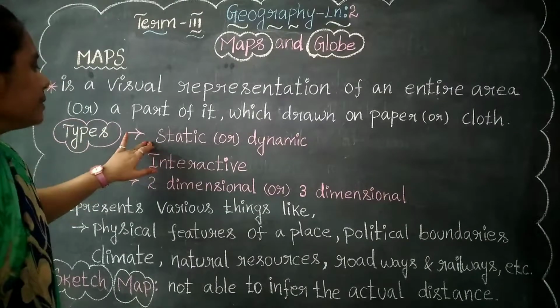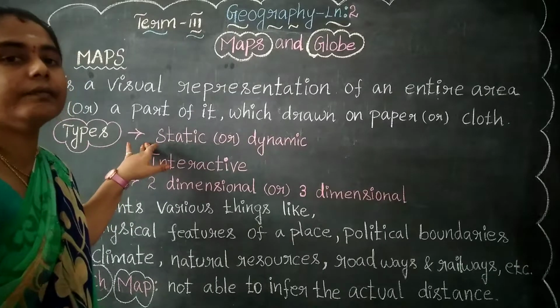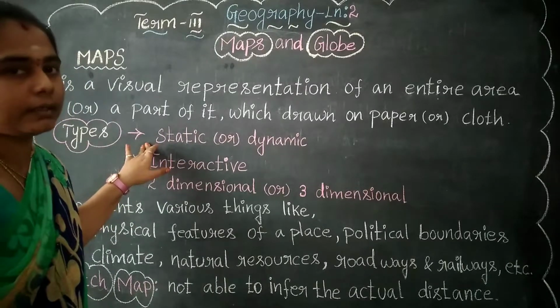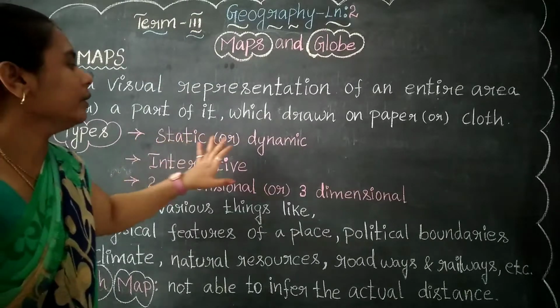What are the three types? Static or dynamic map. What does static mean? The word static is nilayana, so permanent. It never changes. So that is the static or dynamic map.